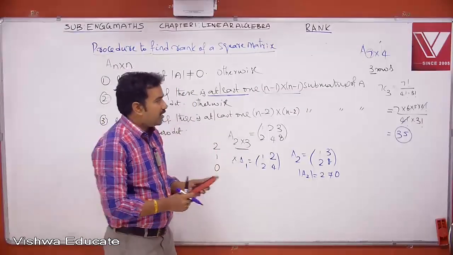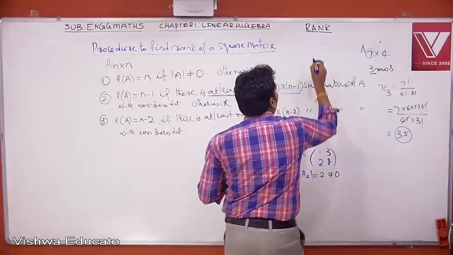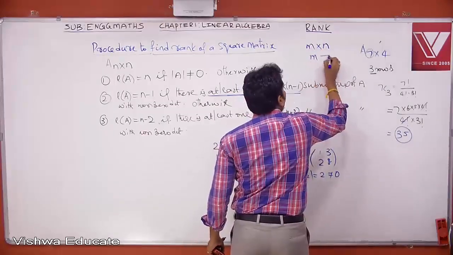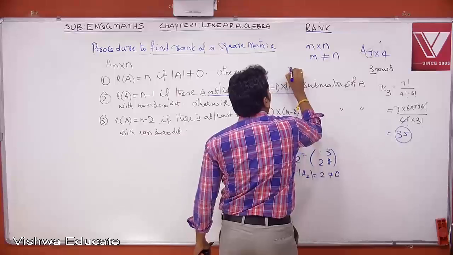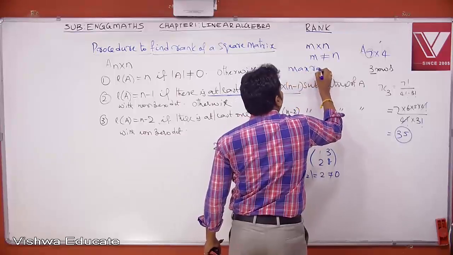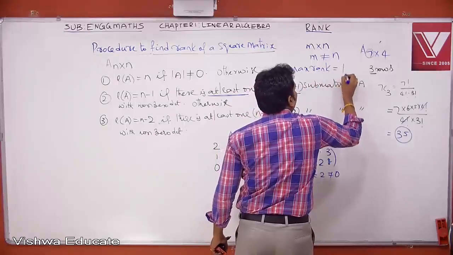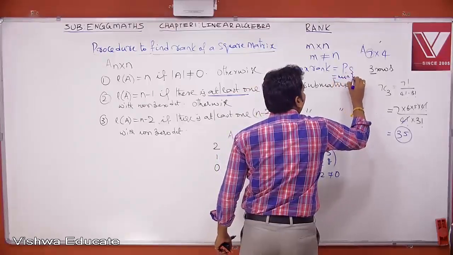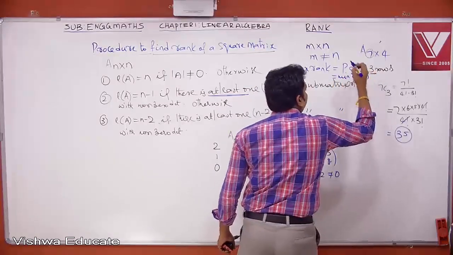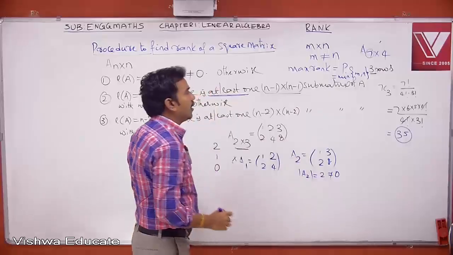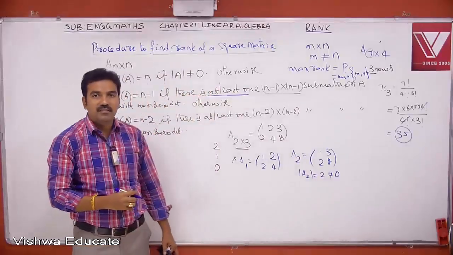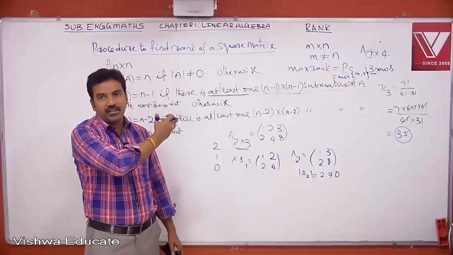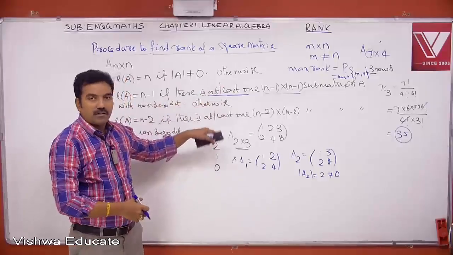Therefore, when you take a general M cross N matrix where M not equal to N, then maximum rank will be P, where this P is nothing but minimum of M comma N. Got it? This is the only change, except that the procedure is almost the same as this particular procedure.